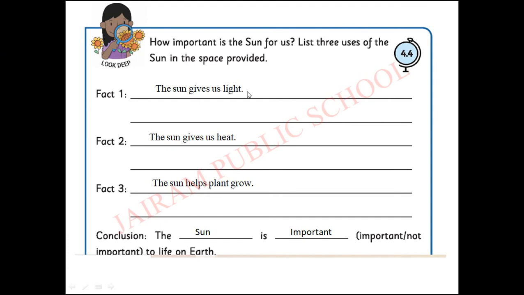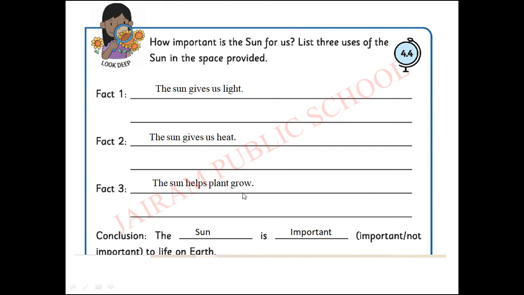The sun gives us light. Yes, the earth is not producing any heat and light. We get light and heat from the sun. Without light and heat, we cannot live here. The sun gives us light. The sun gives us heat. The sun helps plants grow.